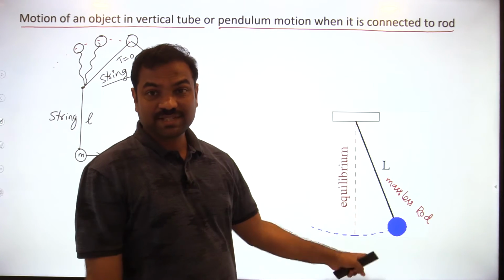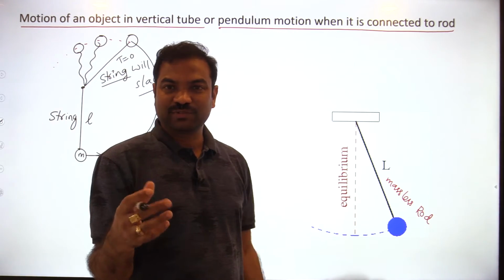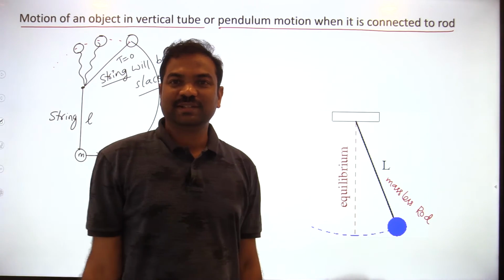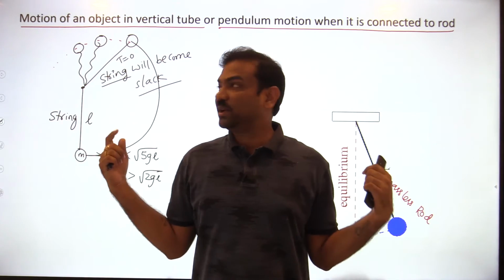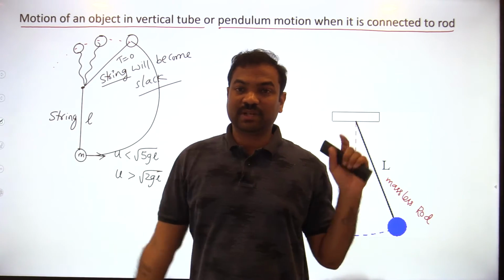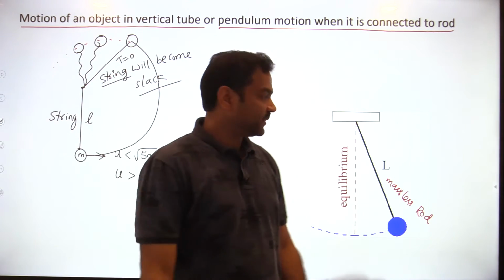But whenever it is a rod, there is no question of loosening or slacking of the rod. Now string and rod are both different concepts. Getting my point or not? The string will become slack, but the rod won't slack. The rod is straight only.